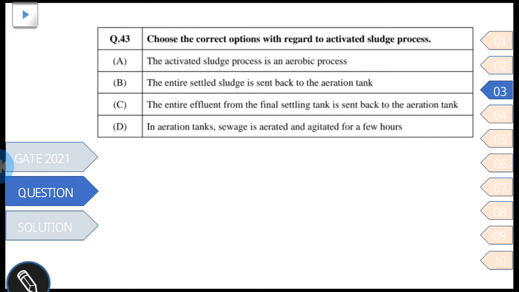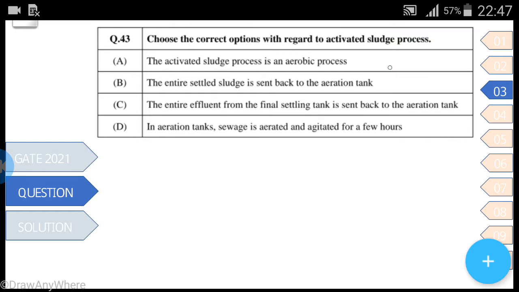So the next question is: choose the correct option with regard to the activated sludge process. Like in the last video we did for wastewater treatment, similarly now we have to do it for the sewage treatment plant. Option A: the activated sludge process is an aerobic process. B: the entire settled sludge is sent back to the aeration tank. C: the entire effluent from the final settling tank is sent back to the aeration tank. D: in aeration tanks, sewage is aerated and agitated for a few hours. I hope most of you knew the answer to this question.